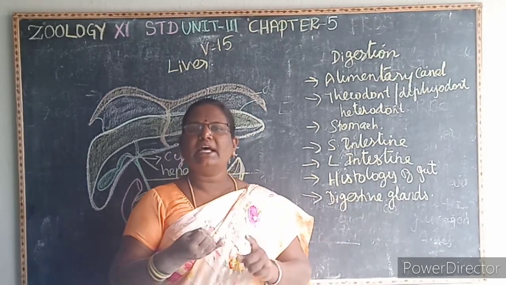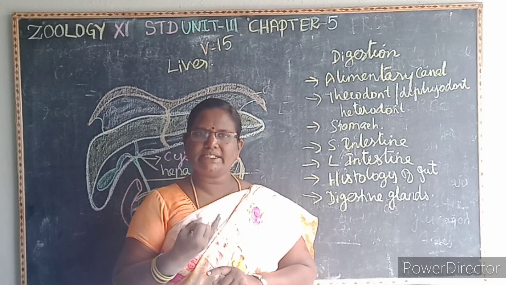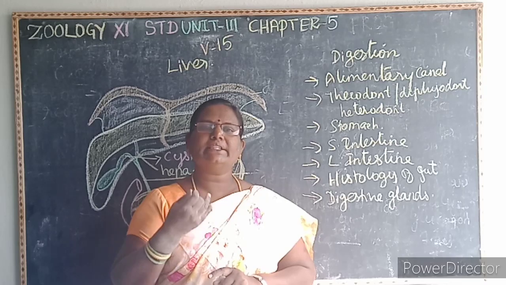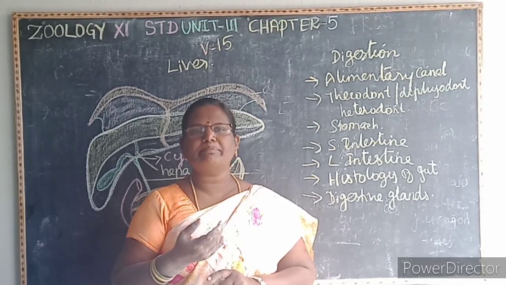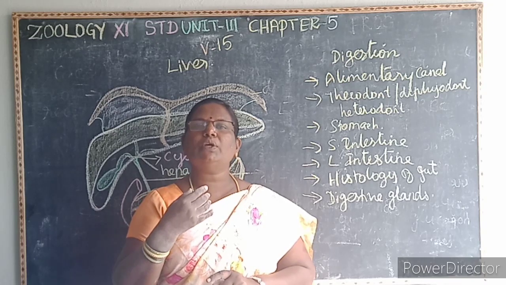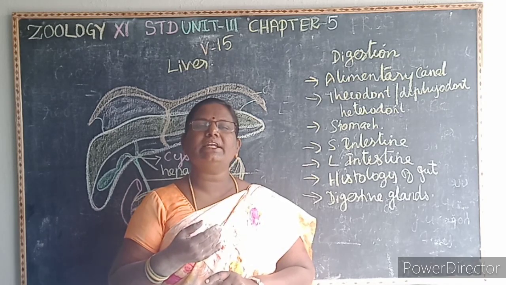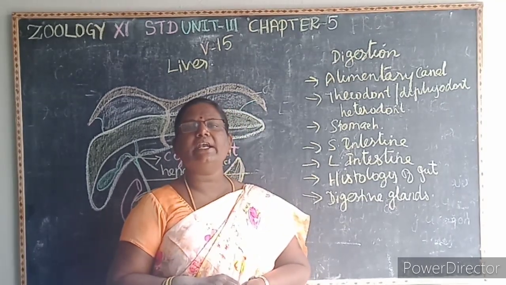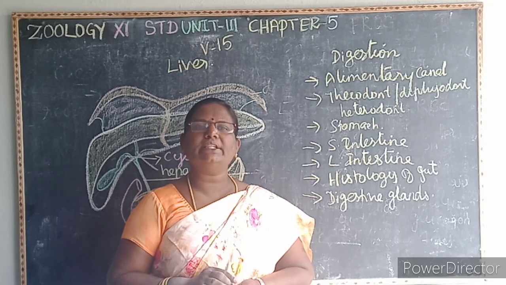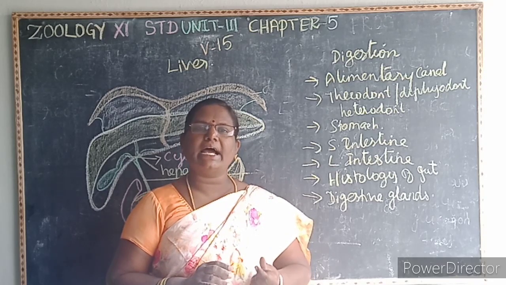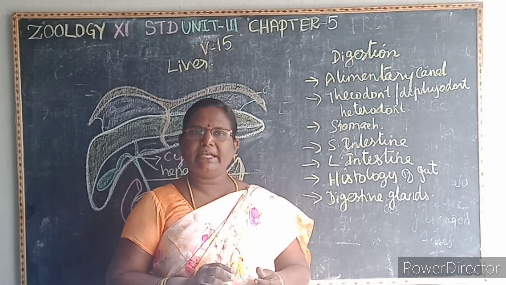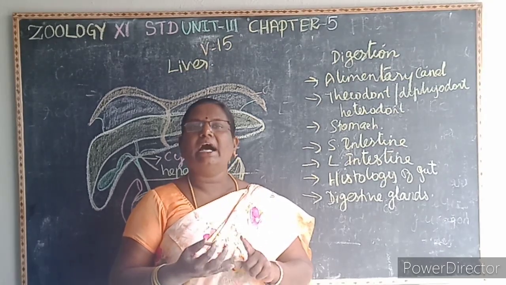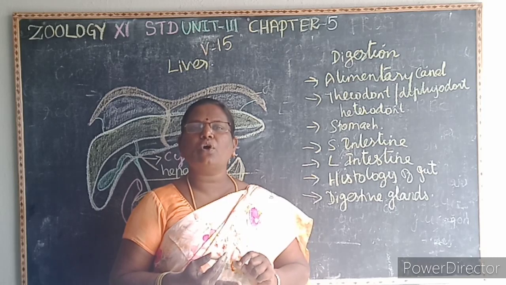Then digestive glands. Salivary glands, three pairs. What is the daily secretion of the saliva? 1000 to 1500 ml. Parotid gland near the cheek. Then submaxillary or submandibular in the lower jaw, and sublingual beneath the tongue. This salivary gland secretes salivary juice. Then the liver is the largest digestive gland, and the liver secretes bile juice, and it is stored in the gallbladder. This gallbladder has a duct, that is known as what? Cystic duct. The cystic duct and the hepatic duct join to form a common bile duct.